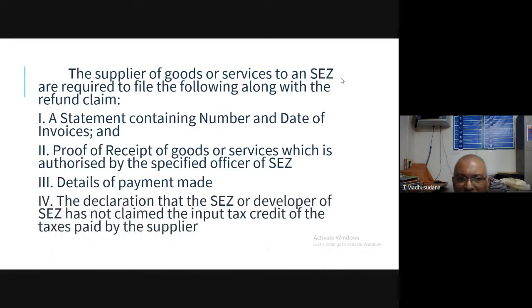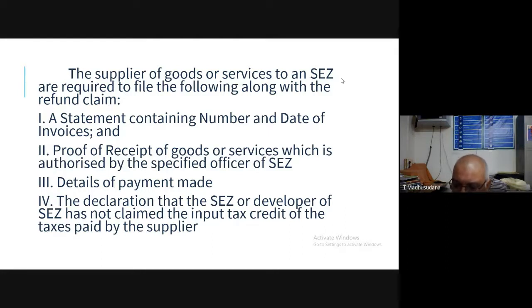Number four, the declaration that the SEZ or developer of the SEZ has not claimed the input tax credit of the taxes paid by the supplier.